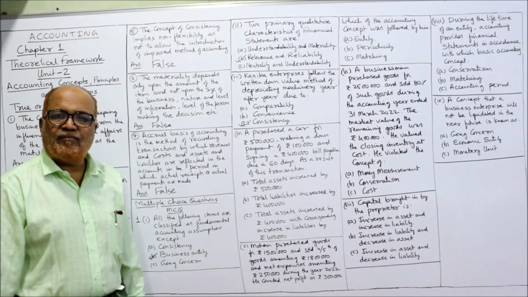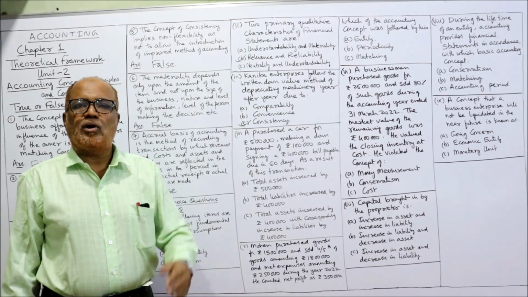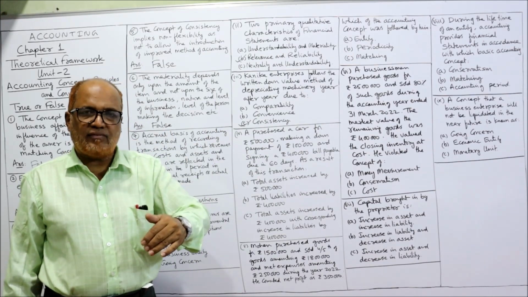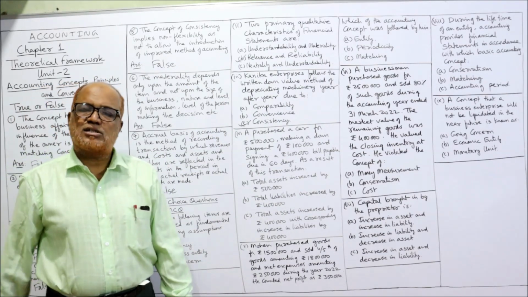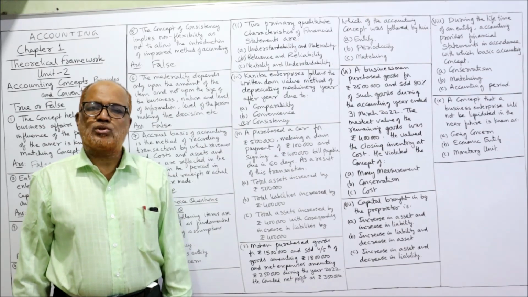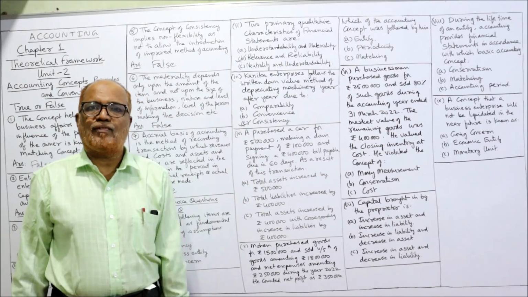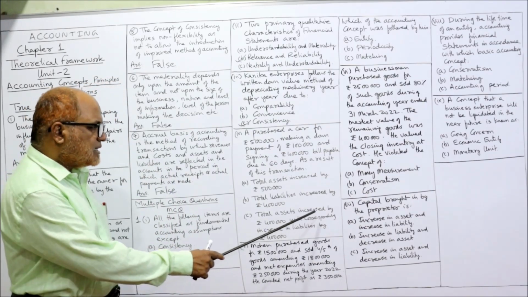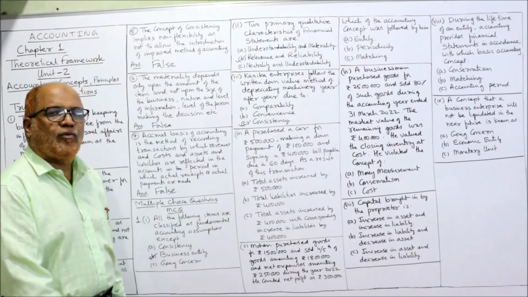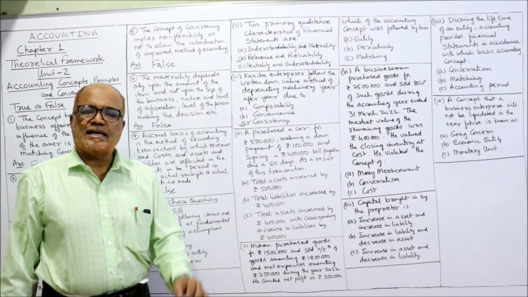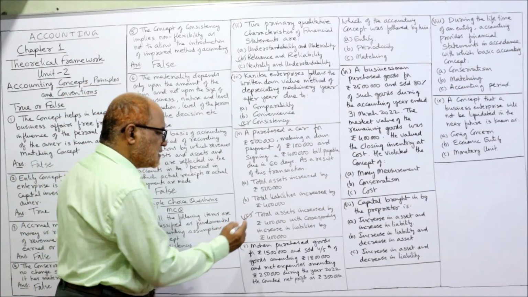Total assets increased by 5 lakh? No. The total assets are increased only by 4 lakh because 5 lakh rupees car we received and 1 lakh rupees cash paid. Total liability increased by 4 lakh. Yes, of course, but it is not the only effect on liability. Assets are also affected. So fourth, total assets increased by 4 lakh with corresponding increase in liability by 4 lakh. Yes. Assets increased by 4 lakh, liability will increase by 4 lakh. C is the correct answer.